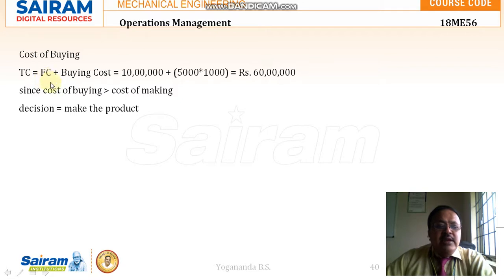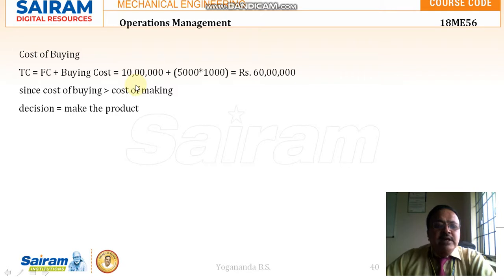As it is said, whether the company buys the components from the outside supplier or whether it is going to manufacture in its own premises, the fixed cost, like the investment made on the plant, that is constructing the factory and the machines installed, and the wages paid to the existing employees, whether the work is extracted from them or not, remains the same. So this fixed cost is 10 lakh rupees.